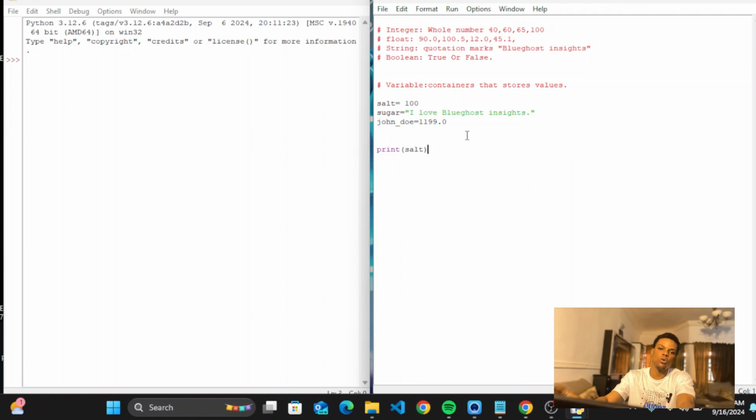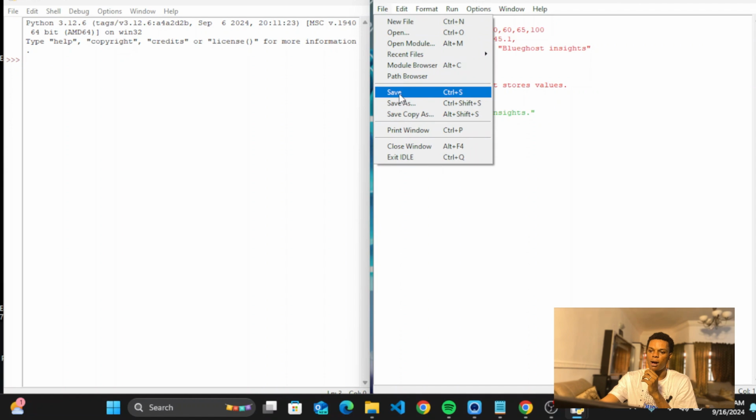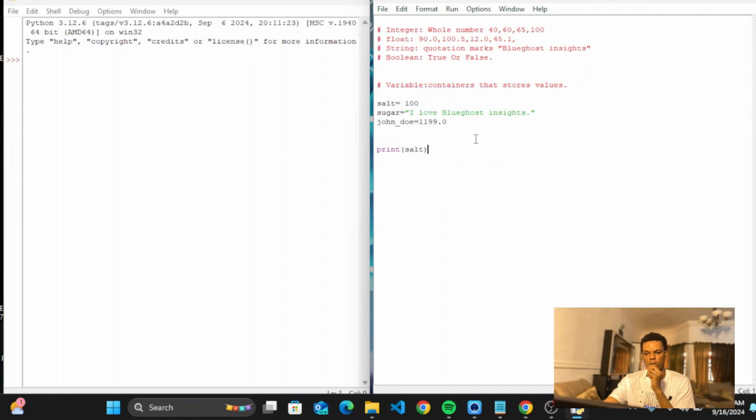You make sure that you always save your code. Whenever you're using this Python IDLE environment, make sure that you always save your code. I can either come here and click on this save, or I can use Ctrl S. Can you see that? Ctrl what? S. So I'm going to click on this and save. Then I click on run and I click on run module.